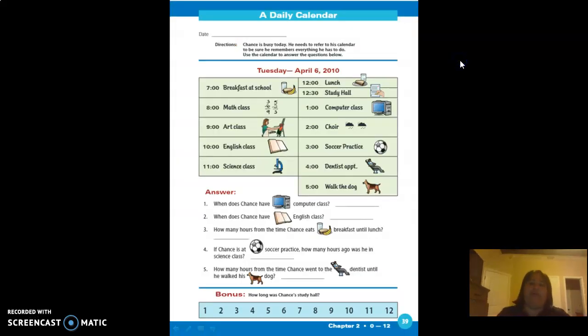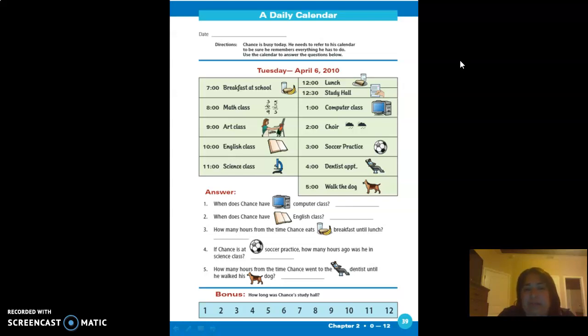Okay, let's start. It's a daily calendar. Let me read the instructions to you. It says, Chance is busy today. He needs to refer to his calendar to be sure he remembers everything he has to do. Use a calendar to answer the questions below. So, the calendar is for Tuesday, April the 6th, 2010.